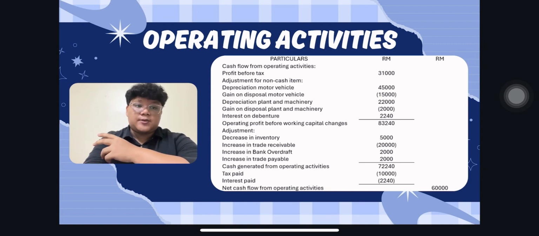So next example is increase in trade payables 2,000 ringgit. The company has not paid its supplier yet, so it means cash inflow, so we need to add the item. Another example is paying electricity and water bills. This reduces cash, so it means cash outflow, so we need to put brackets. And last but not least, the example I will give is receiving payment from customers. This will increase cash, so cash inflow, and we need to add the item. So let's move to the next section.